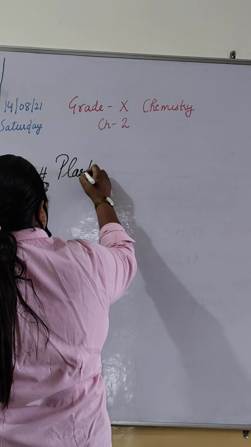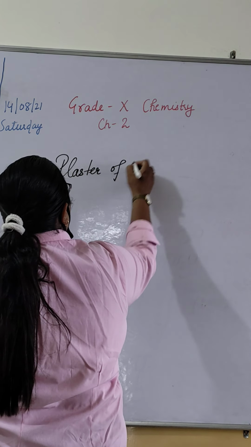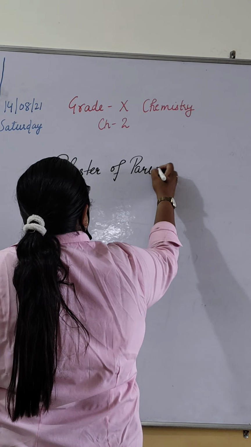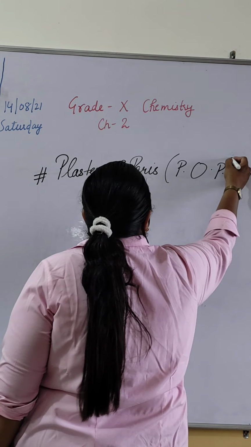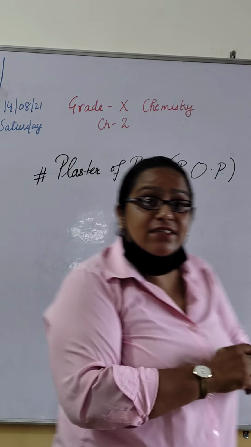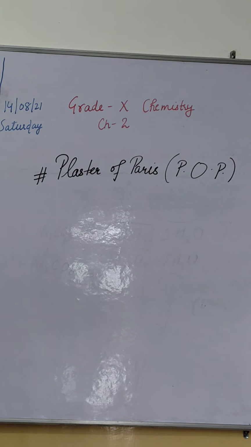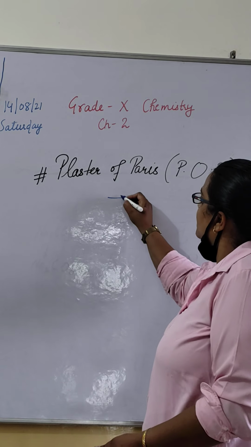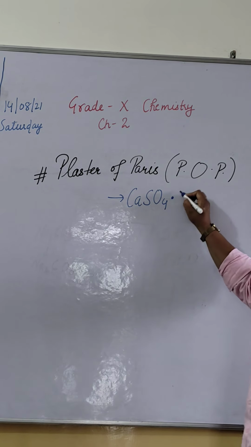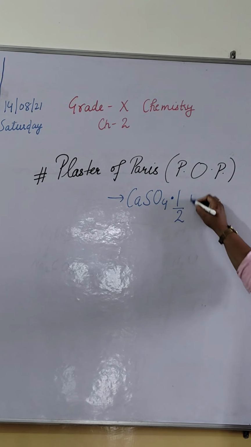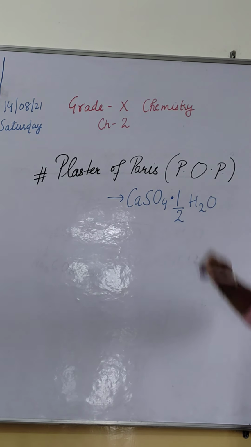Plaster of Paris, also known as POP, has the formula calcium sulfate with half a molecule of water.